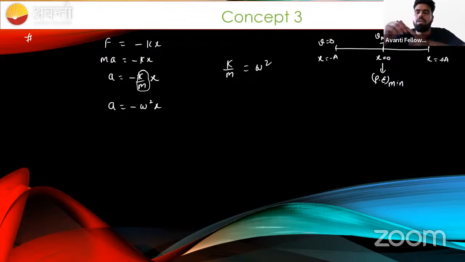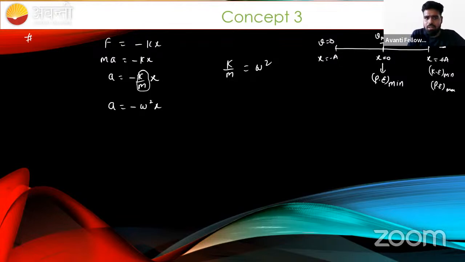Okay, it means at mean position, kinetic energy is maximum and potential energy is minimum. Sir, at extreme position, speed is 0. So what about the kinetic energy? Sir, kinetic energy will become minimum. So what about the potential energy? That will become maximum. The same thing happened here.